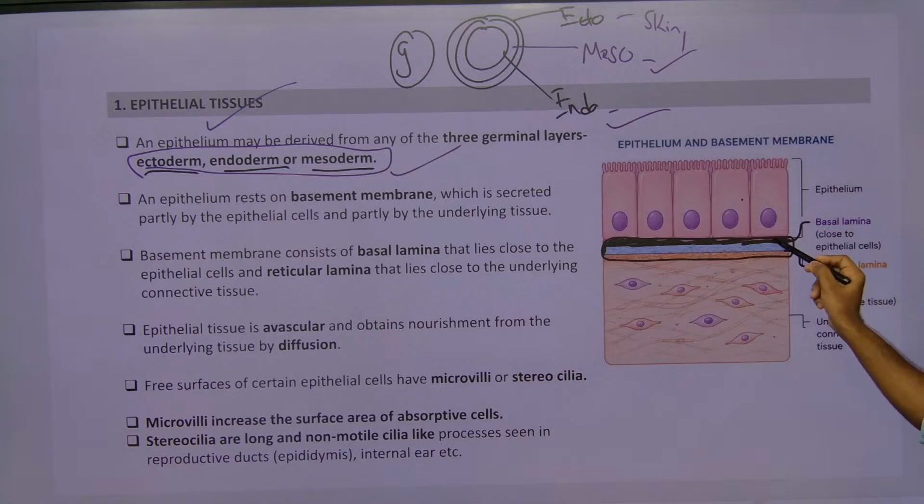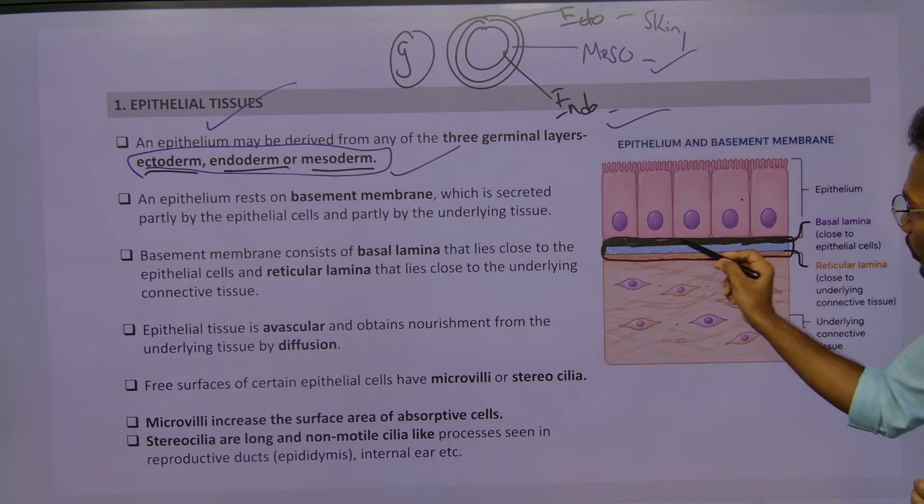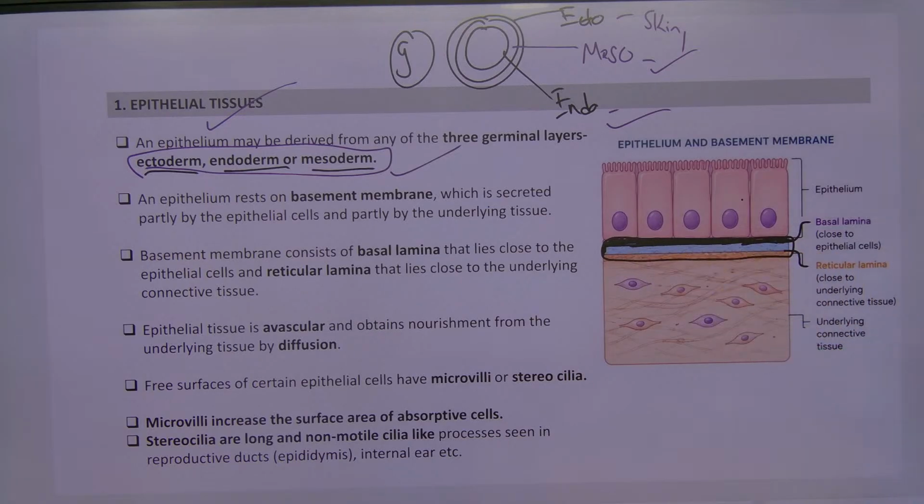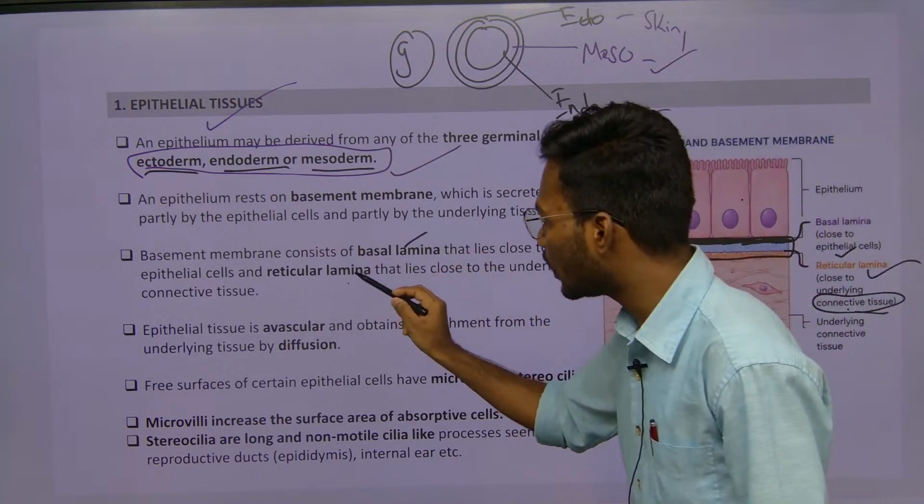The side of the basement membrane which lies towards the muscle tissue or connective tissue is called reticular lamella. So basal lamella is close to epithelial tissue, whereas reticular lamella is close to the connective tissue. So we have basal lamella and reticular lamella.